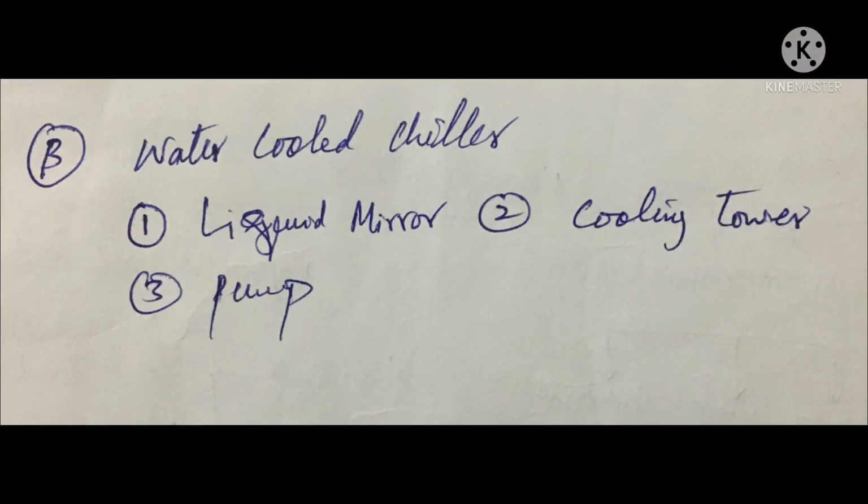Now I will explain the water cooled chiller. It has the same components but the difference is three points. It has an extra condensate pump, and there is a cooling tower and liquid mirror. In air cooled there is a condenser fan; in water cooled there is no condenser fan. Here are the cooling tower, liquid mirror and condensate pump.